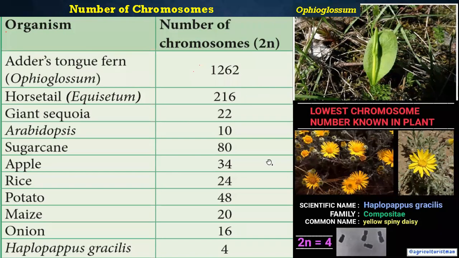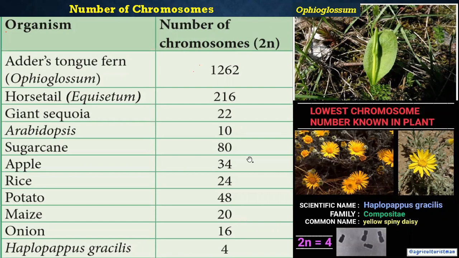Then this is Haplopappus gracilis, family Compositae. This is the yellow spiny daisy. You already know this daisy flower, no? That small daisy flower consists of only 4 chromosomes.